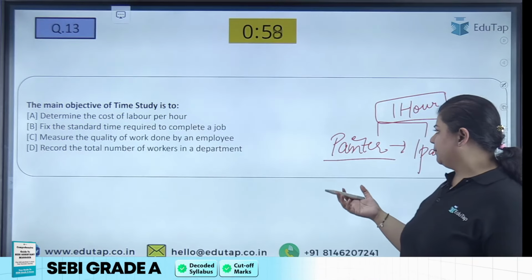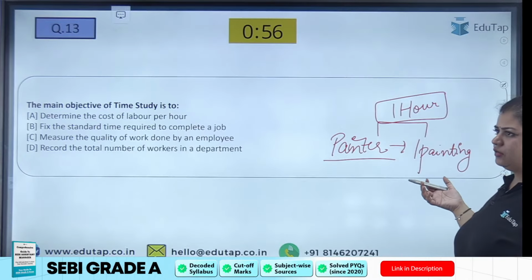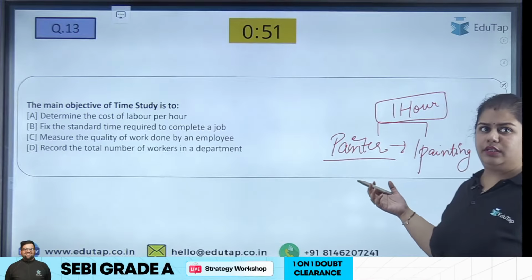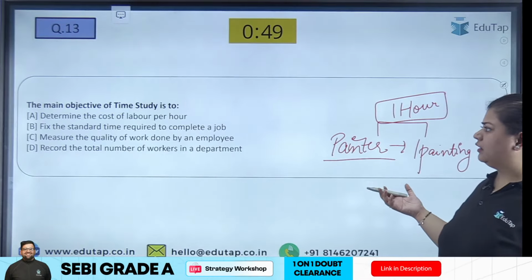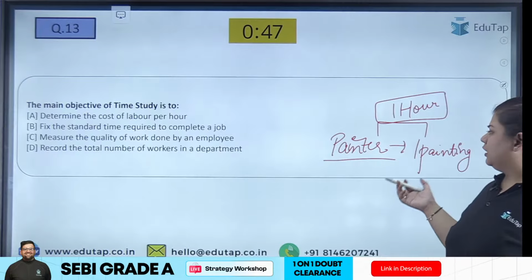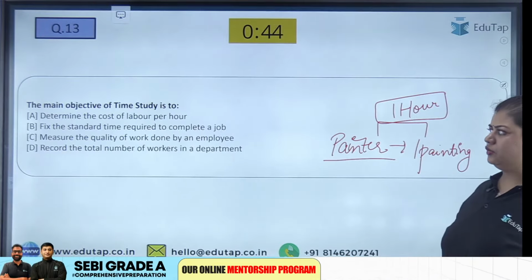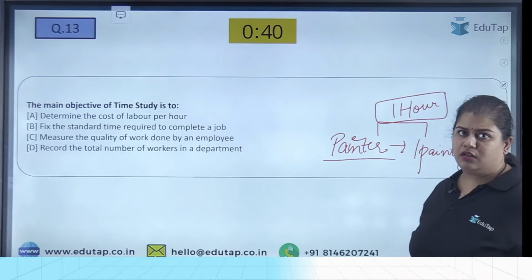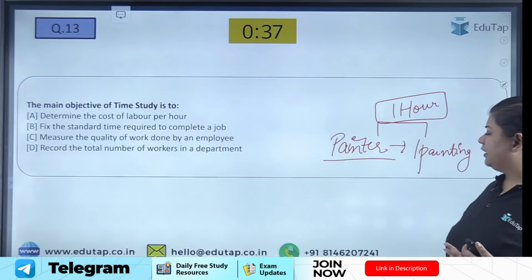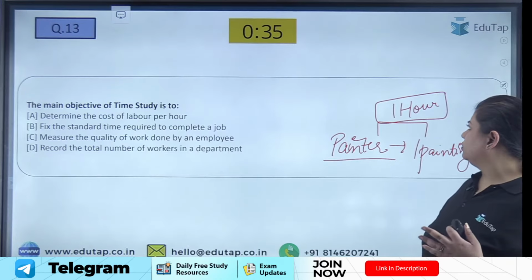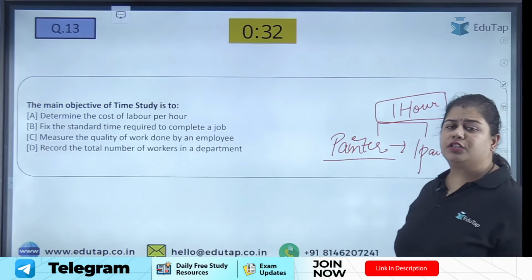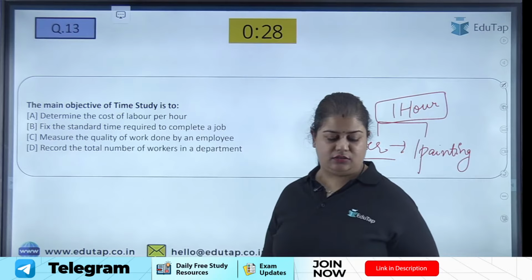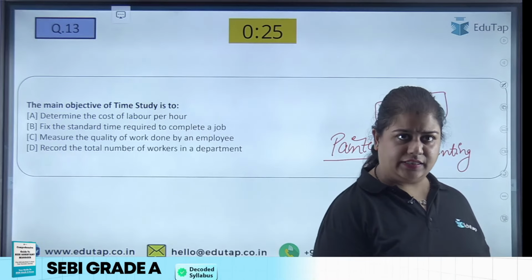Now, the second time, when this painter paints the second painting, I will suppose that he will also take 1 hour only, right? So what I am trying to do here is fix the standard time that is required to complete this job. Here I do not consider the cost of doing this work. I'm just trying to figure out how much time is required to complete this job. So can you now guess the answer? Right?